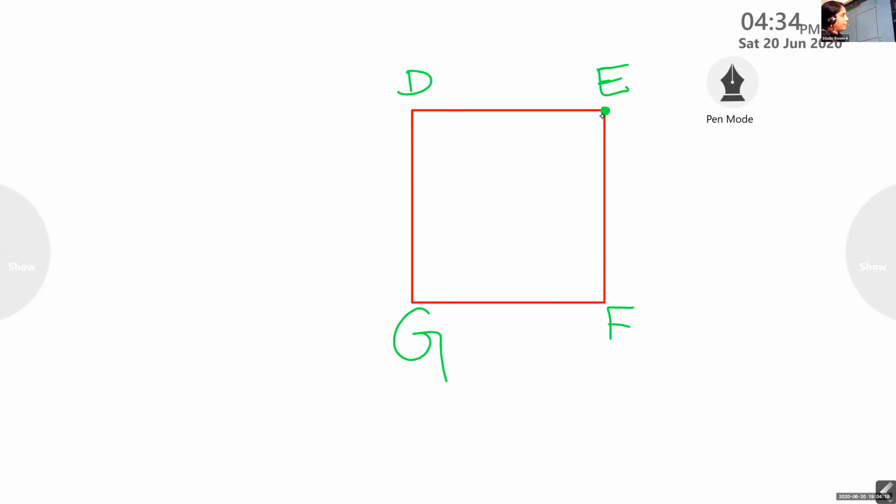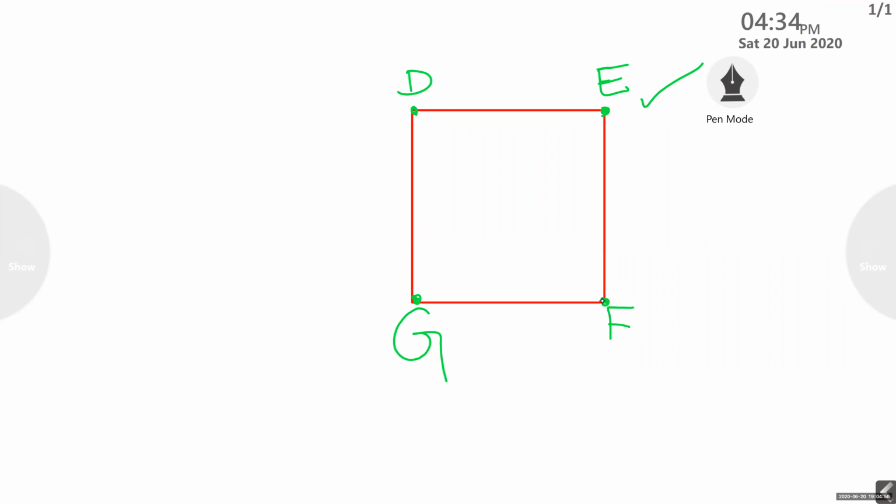Okay. Sri Rudra, can you tell the adjacent vertices of E? Ma'am, F. F and G?